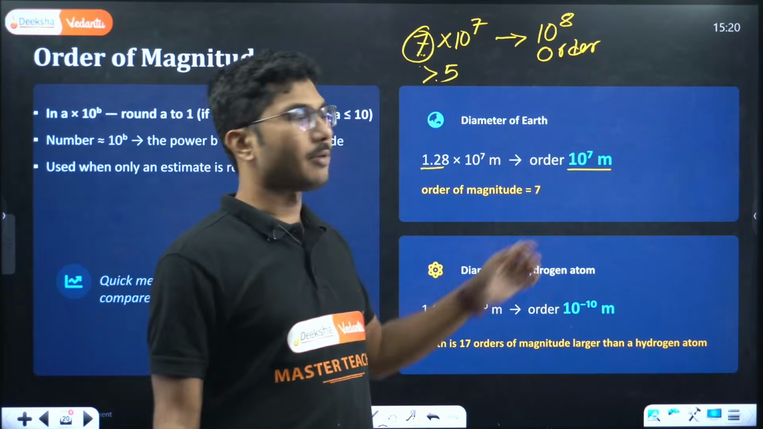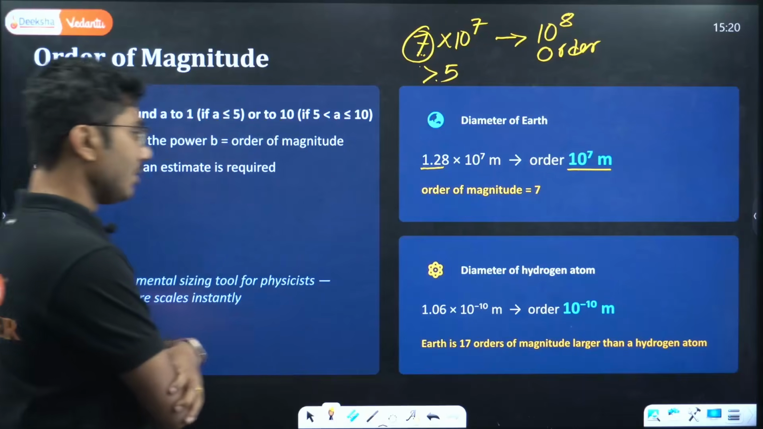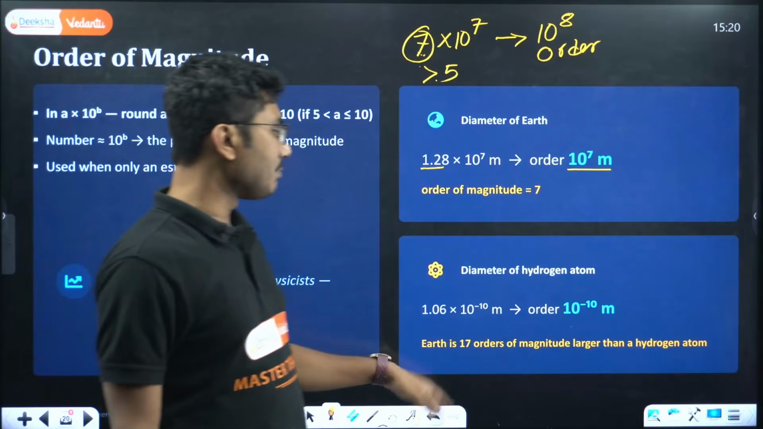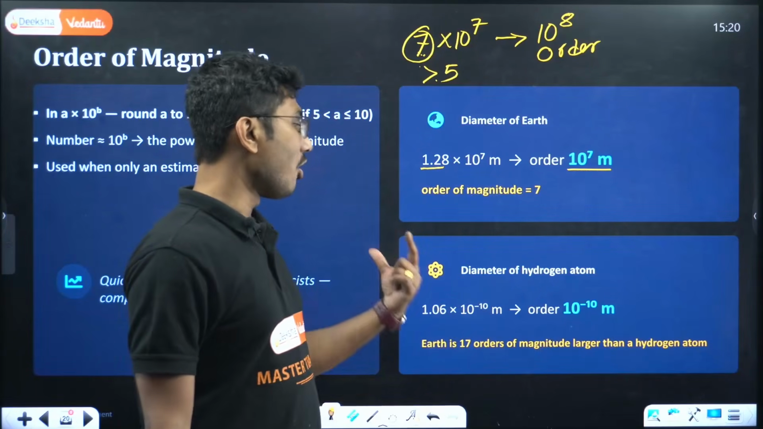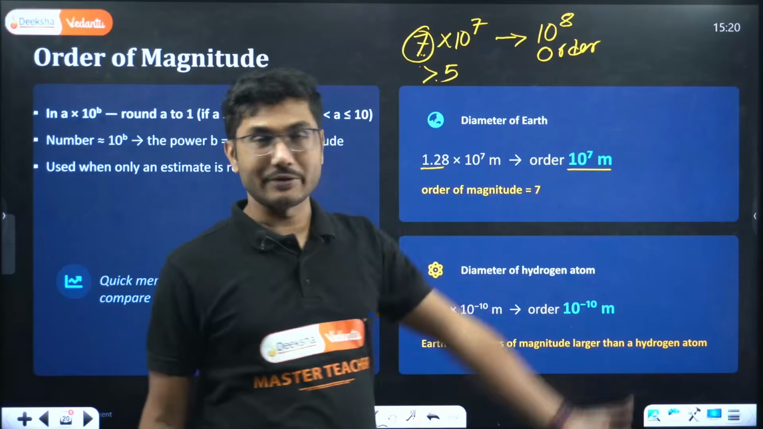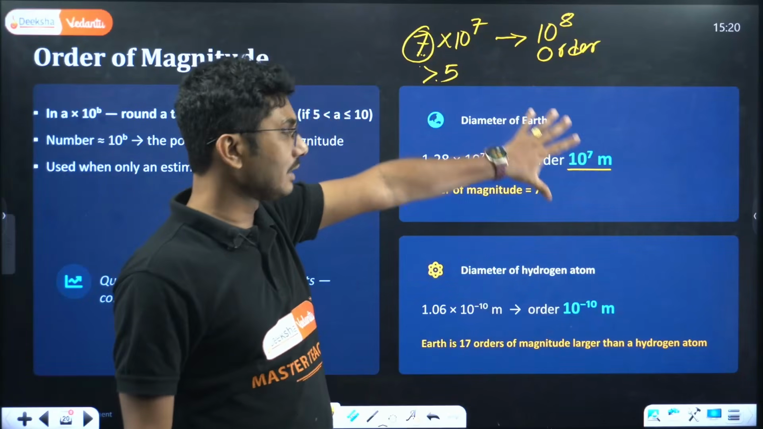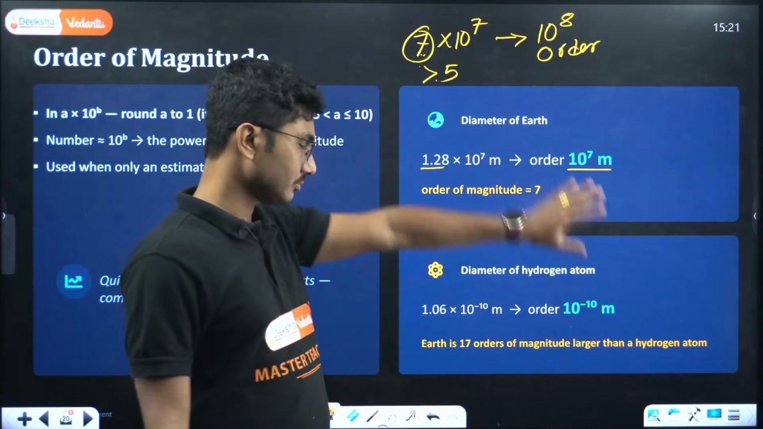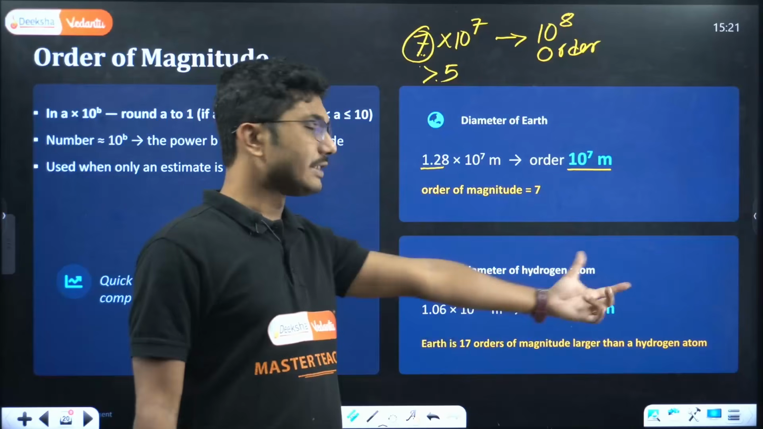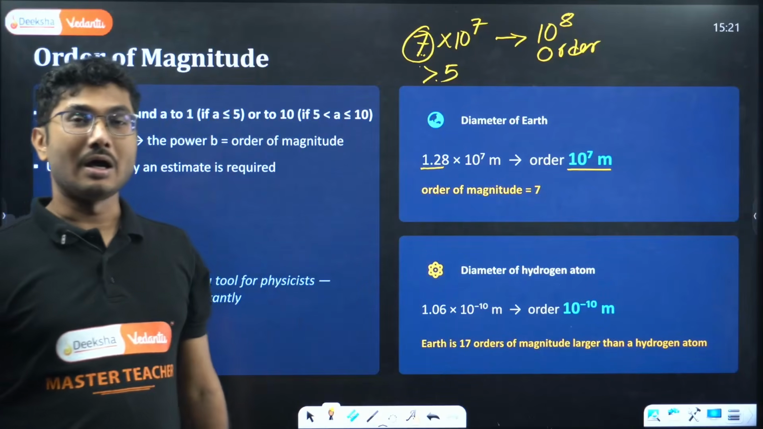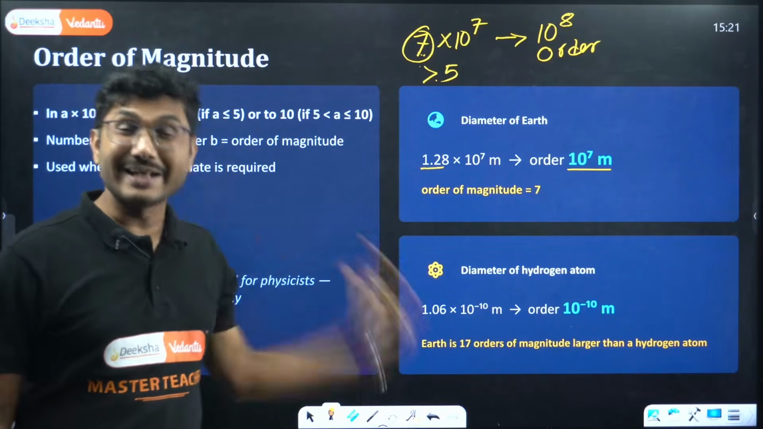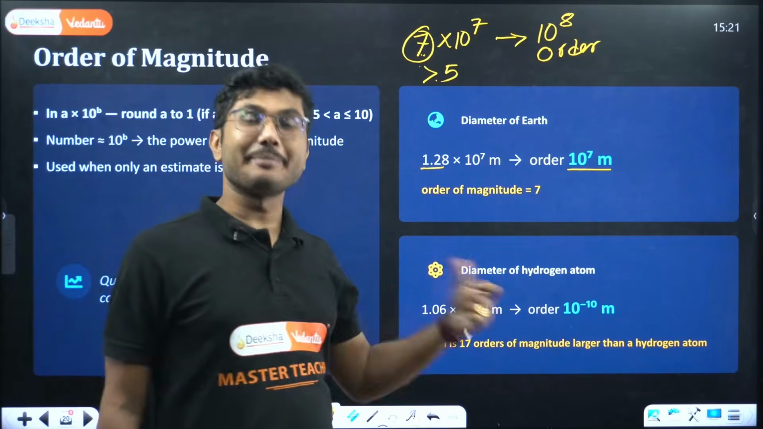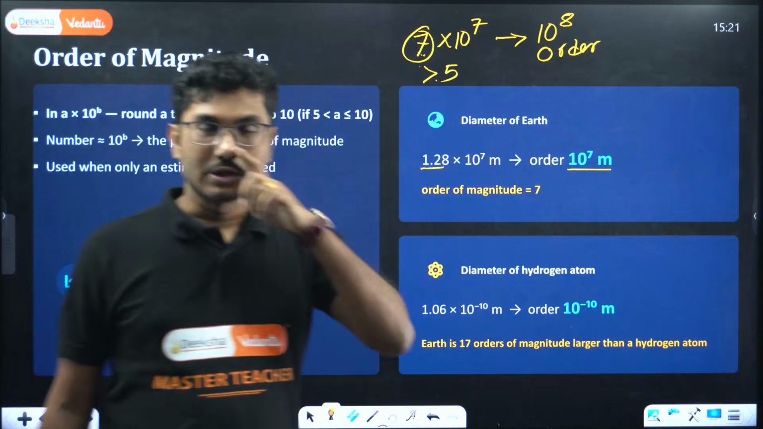Order of 10 to the power of minus 10 meter. So earth is 10 to the power of 7 orders of magnitude larger than hydrogen. So when you are comparing earth and hydrogen atom, then you will see that this is 10 to the power of 17, or 17 orders. 17 orders means 10 to the power 17.